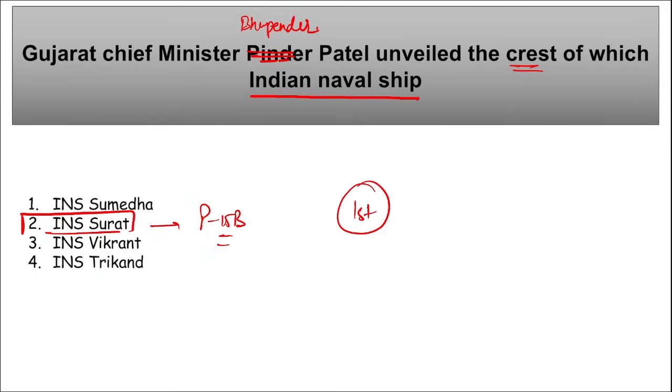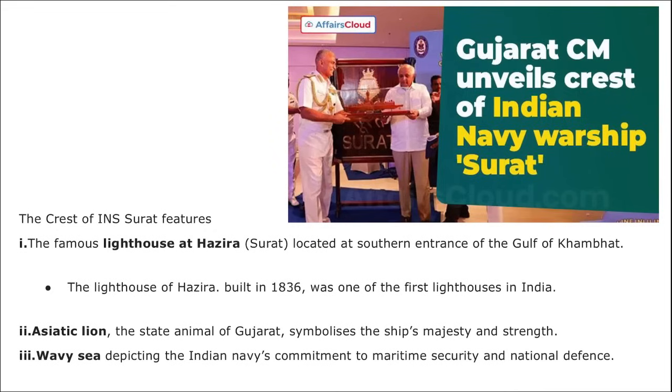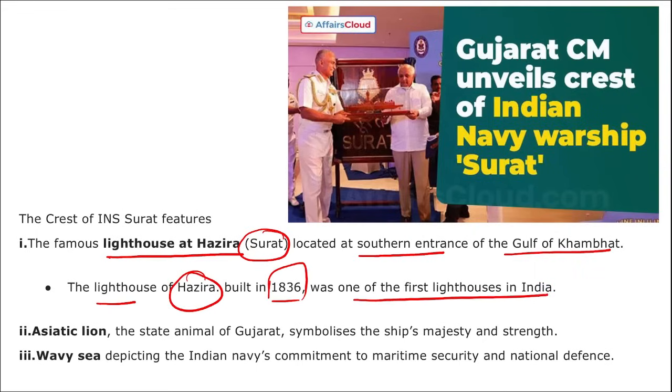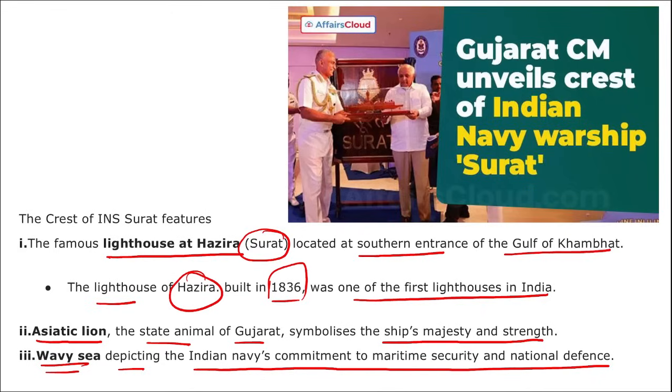The next thing, remember, the crest of INS Surat features a famous lighthouse at Hazariya, Surat, located at the southern entrance of the Gulf of Khambat. The lighthouse of Hazariya, built in 1836, was one of the first lighthouses in India. Then an Asiatic lion, the state animal of Gujarat, symbolizes the ship's majesty and strength, and VVC depicts the Indian Navy's commitment to maritime security and national defense.